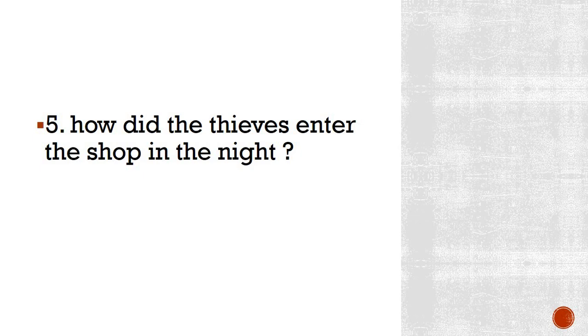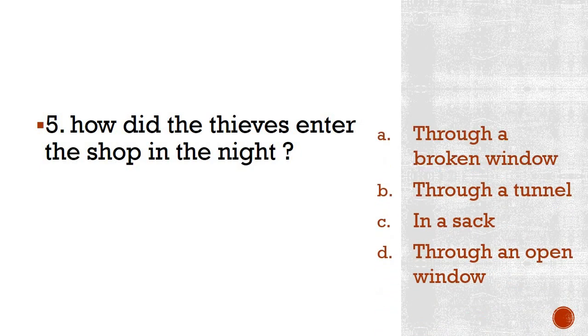Okay, moving on to number 5. How did the thieves enter the shop in the night? The options are through a broken window, through a tunnel, in a sack, or through an open window. I shall repeat the question and the options. Till then you think and write your answer please. How did the thieves enter the shop in the night? Options are through a broken window, through a tunnel, in a sack, or through an open window.